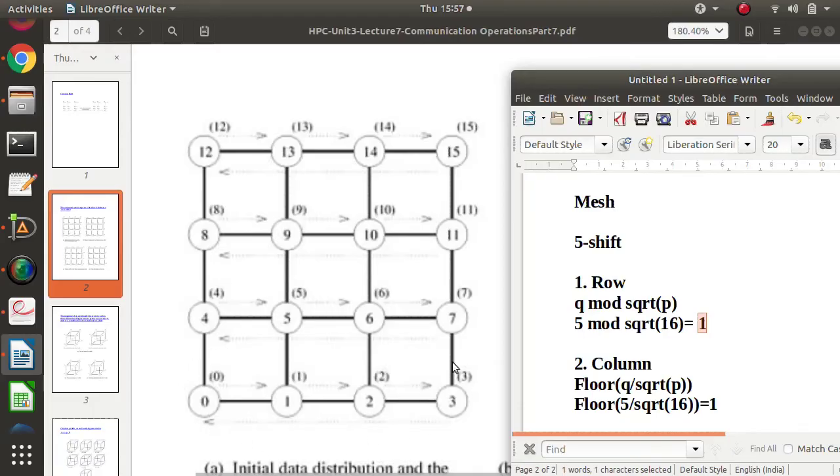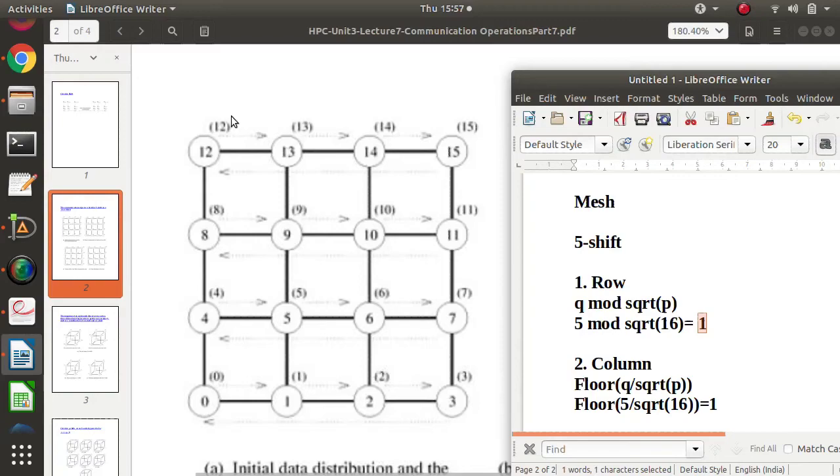First, we are doing a circular shift among this row. Likewise, when a circular shift is done here, at the same time a circular shift will be done here, here, and here. So first there will be a row-wise circular shift, and then in the second step we are doing a column shift.